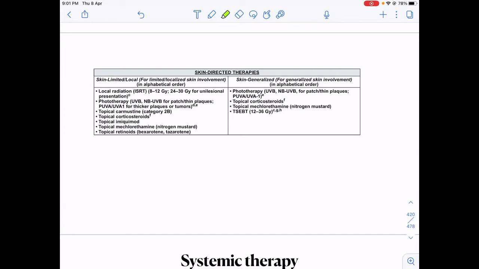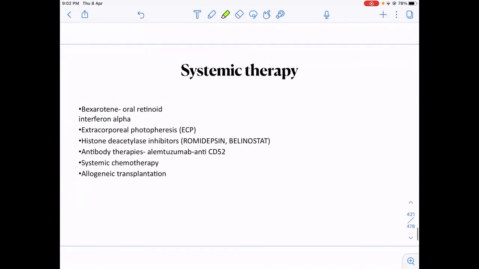Locally I can give steroids to the patient, local chemotherapy like carmustine, then topical retinoids. This you should remember, topical retinoids like bexarotene can be given, or some phototherapy, UVA therapy can be given to the patient. In systemic therapy, bexarotene can be given orally. Then there is extracorporeal photopheresis which can be done. Then histone deacetylase inhibitors, just like other T-cell lymphomas, romidepsin, belinostat. Alemtuzumab can be tried. Systemic therapies like CHOP can be tried, or transplant can be tried for the patient.